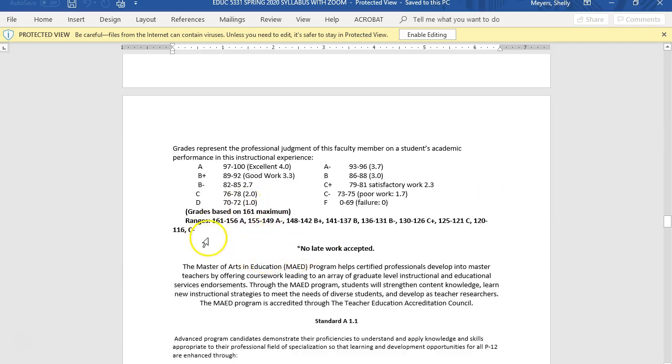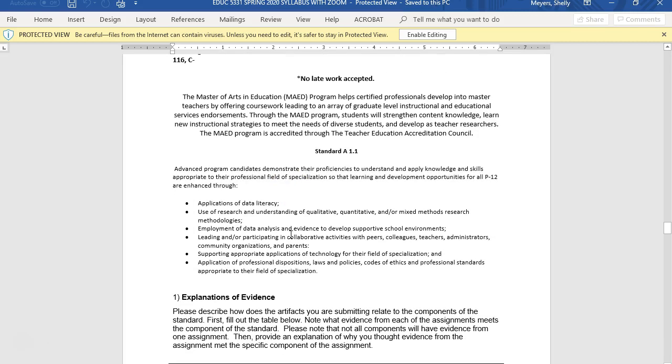This is the grading scale. You can earn a maximum of 161 points in this class, and you see these are the ranges. And then this is how they translate into the letter grade.